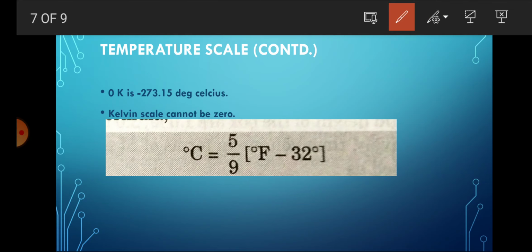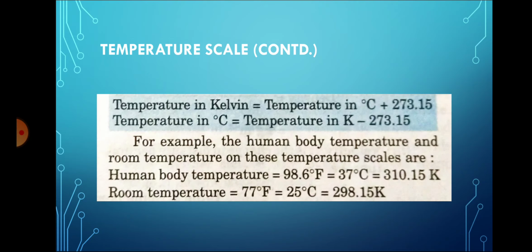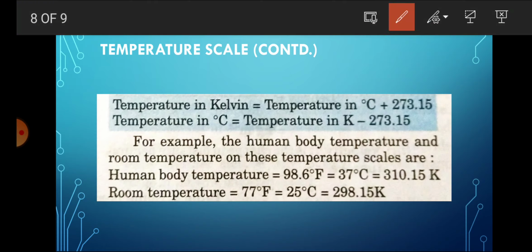Okay students, so you can see another unit of temperature. If you have a temperature in degree Celsius and you want to get the temperature in Kelvin, then add 273.15. You can convert degree Celsius into Kelvin by adding this 273.15. If you want to get the temperature in degree Celsius, take the temperature in Kelvin minus 273.15. So if you have Kelvin and want to convert into degree Celsius, you have to subtract 273.15.